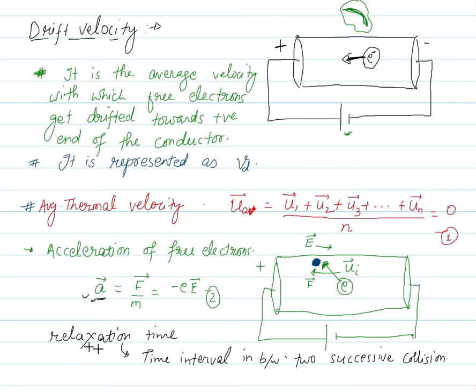Fine. This is represented by tau. Let me consider there are a number of free electrons moving in this conductor. At any instant this relaxation time value would be different for different free electrons. So let me consider tau 1 for the first electron, tau 2 for the second electron, tau 3, and so on. Basically this relaxation time is represented by tau.